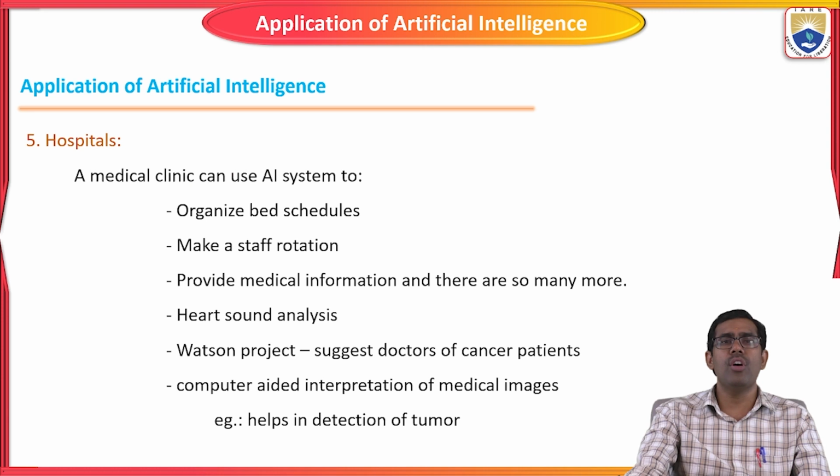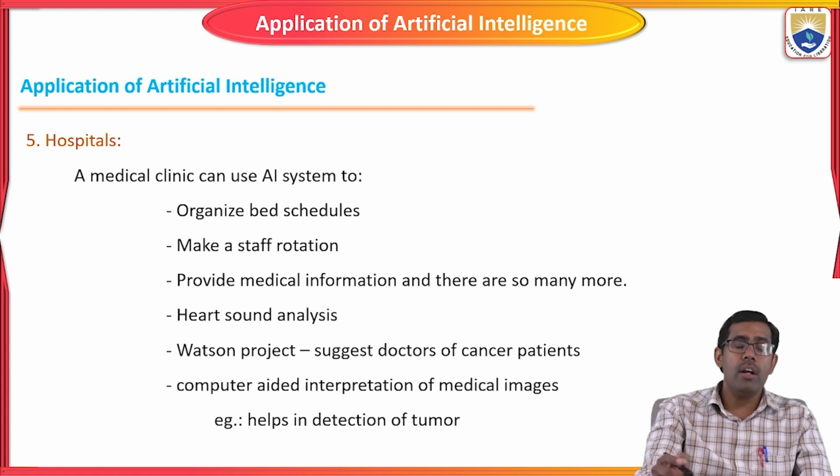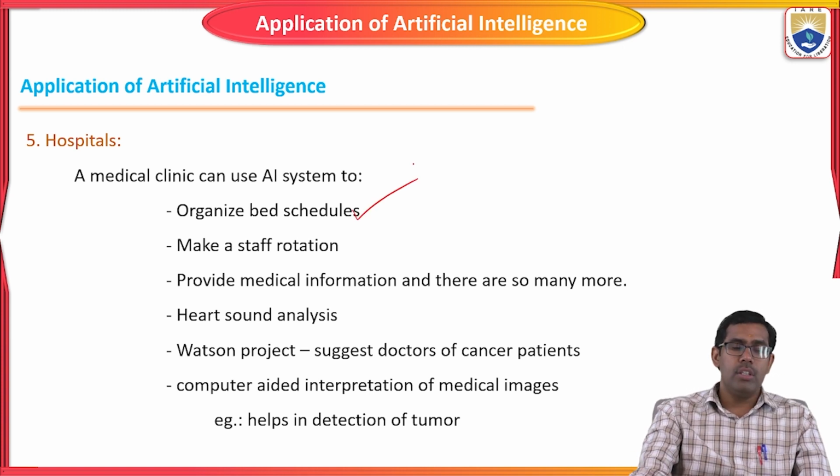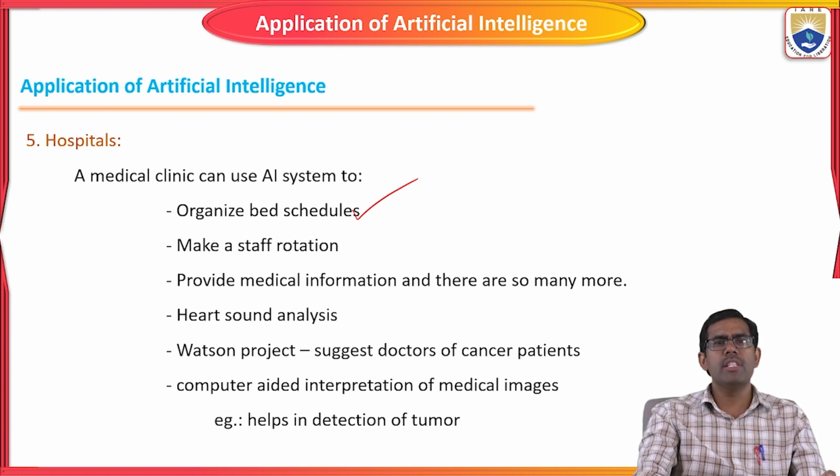The last one is hospitalization. Okay, so in hospitalization, they are using AI concepts for organizing the bed schedule. Based on the patient, it will schedule the beds: which blocks, which rooms, which bed is vacating, which bed is free. So based on the patient's situation, it will allocate and organize the beds based on the doctor's suggestions.